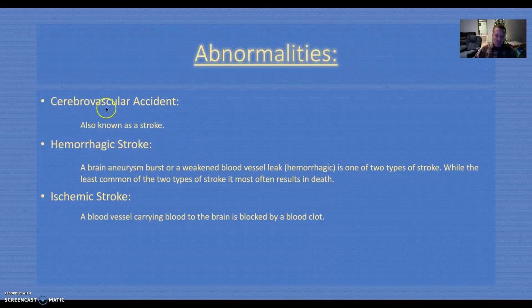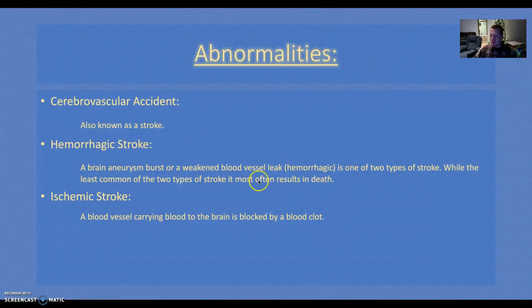The same can be said with the hemorrhagic strokes. The issue with this is instead of the tissue dying because of a blood clot or ischemia based off of a plaque buildup in one of the arteries, we can see this as a brain aneurysm that bursts or a weakened blood vessel leak, which is going to leak blood into our brain.